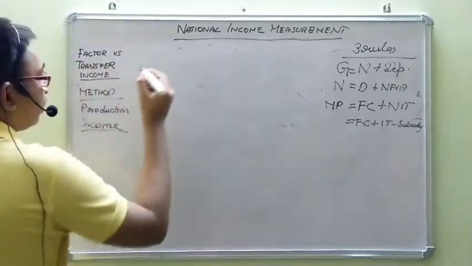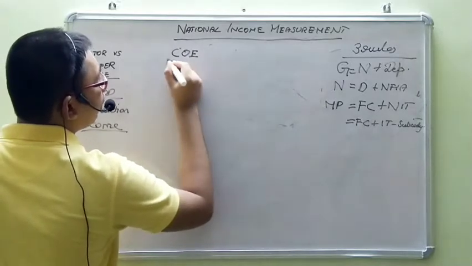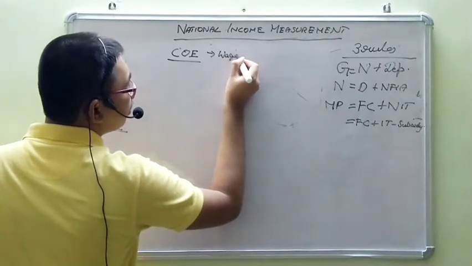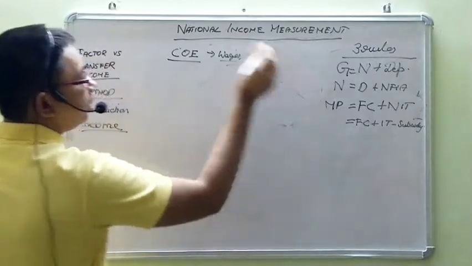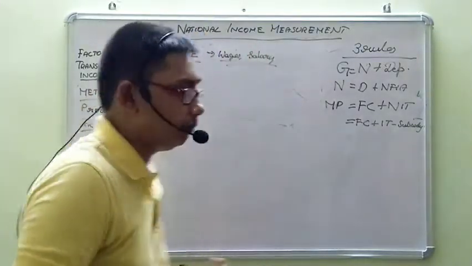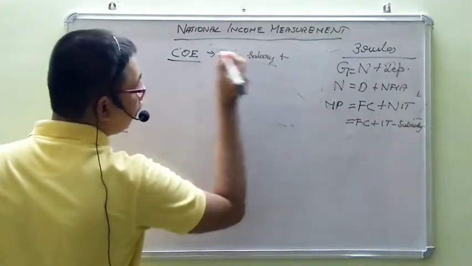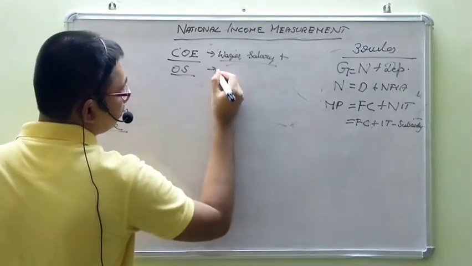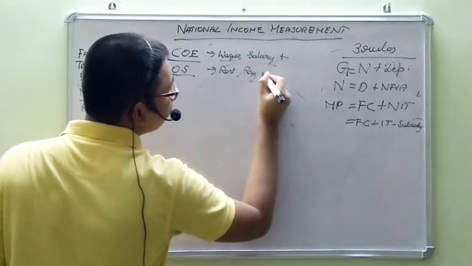If that is the case, the compensation of such people will be treated as compensation of employees, or COE, which will include wages, salaries, cash or kind, bonus, all other such things. Now, what if the person is undertaking the production or doing entrepreneurship? Then such income will be treated as operating surplus, which will include rent, royalty,